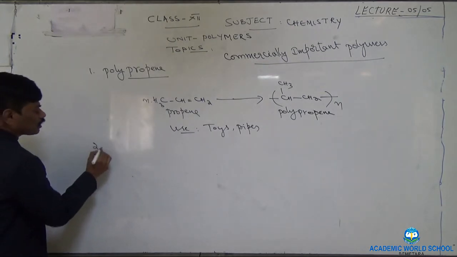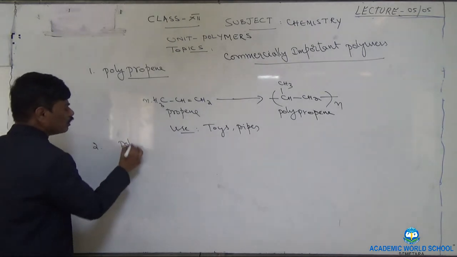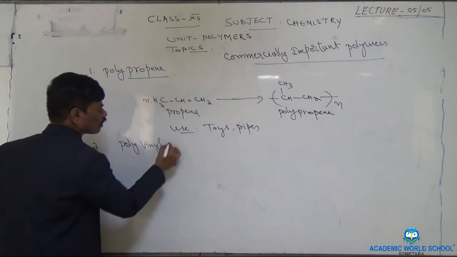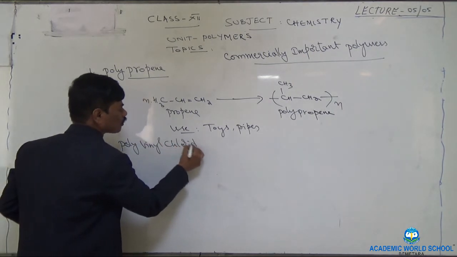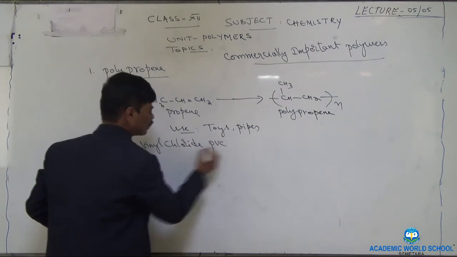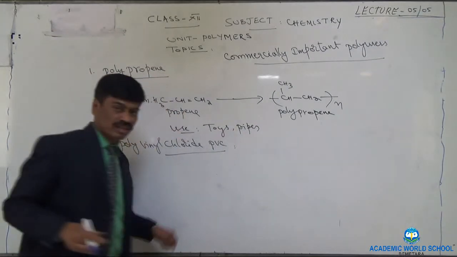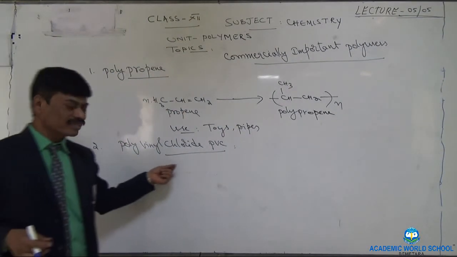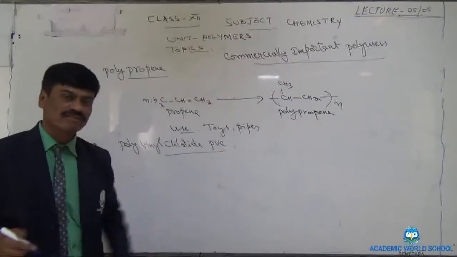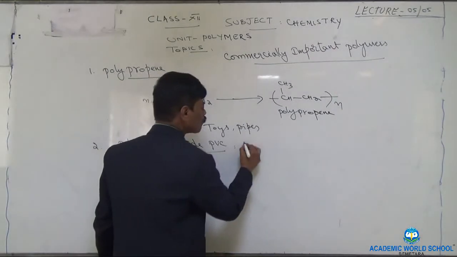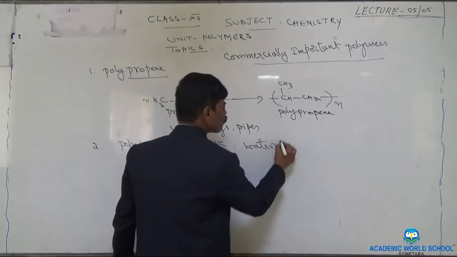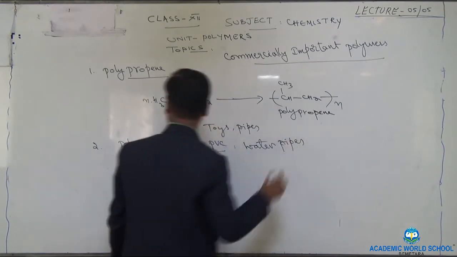Right. Next, PVC, polyvinyl chloride, is popularly known as PVC. Right. Its preparation already was explained. Now its use, let us see. It is used in making of water pipes.